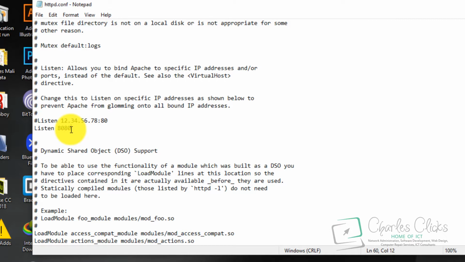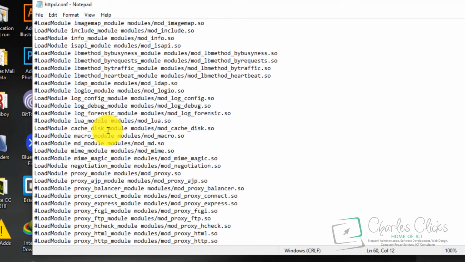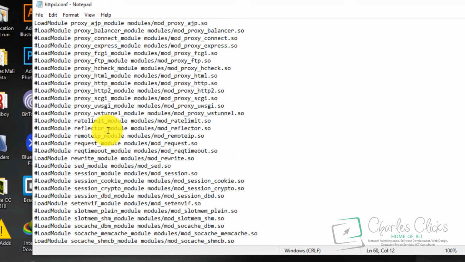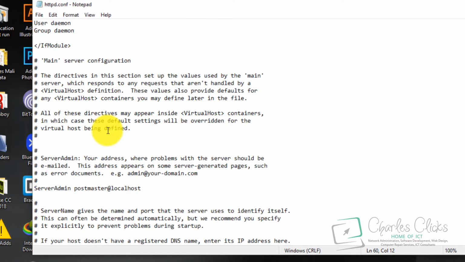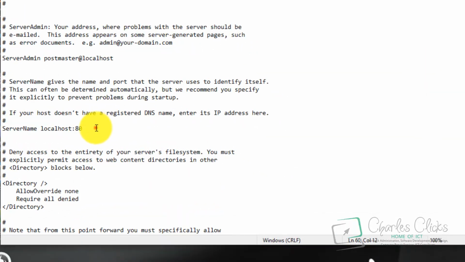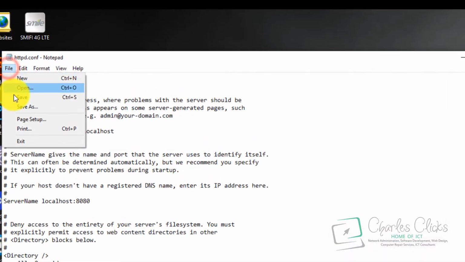And if it is 8080 and your Apache is not starting up, you can make it 80. This time around we have to look for another line called ServerName localhost. So I need localhost and we make it 8080. Then over here you click and save your file.